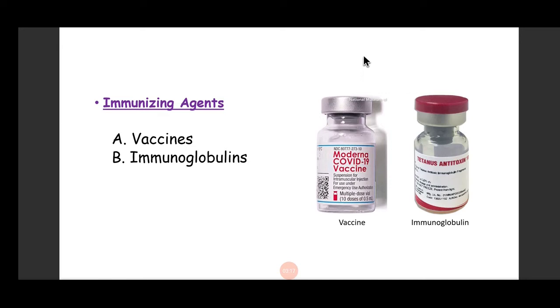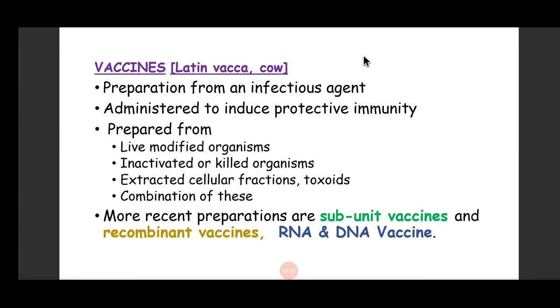So vaccine will induce active immunity, whereas immunoglobulin is preformed antibodies which are given in certain emergency situations. So these are two immunizing agents.